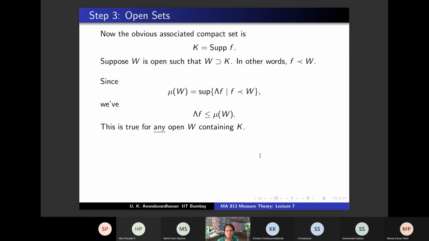Okay, so maybe one more argument. Lambda f is less than or equal to mu W, and this is true for any open set W containing K. This is true for any open set W containing K. So what can you conclude?